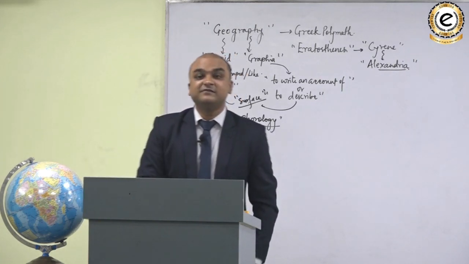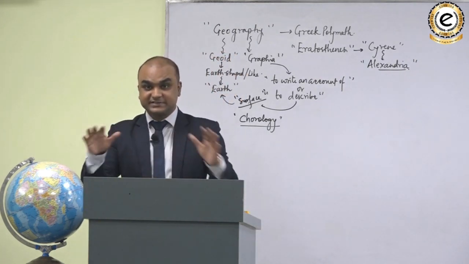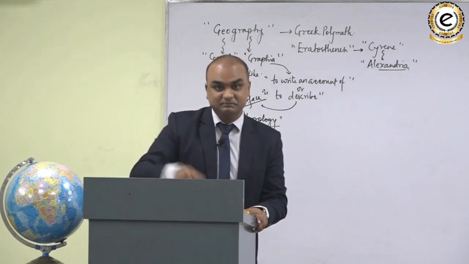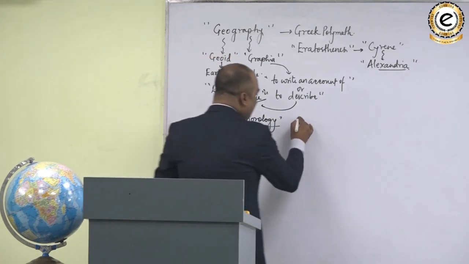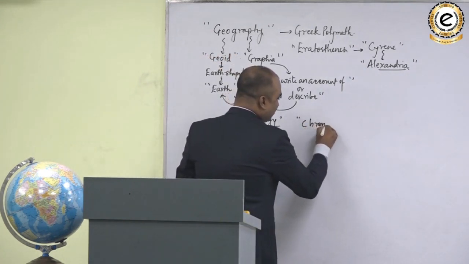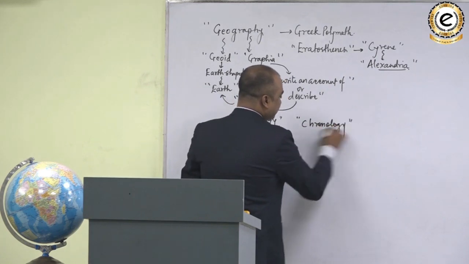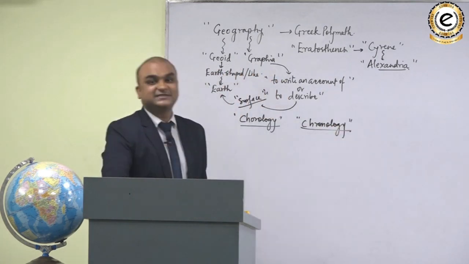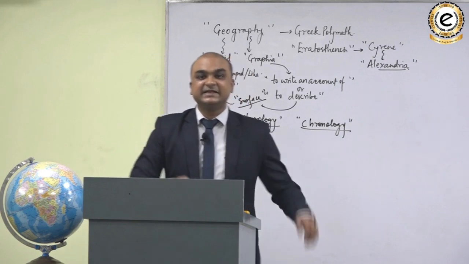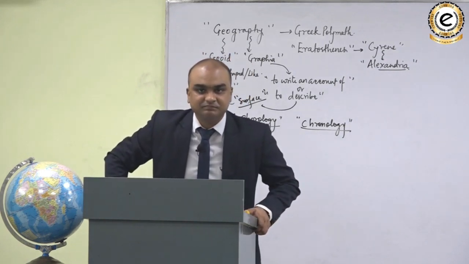Whereas when we describe something over the surface in terms of time, that is chronology or chronological description. Chronological description is in the domain of history.